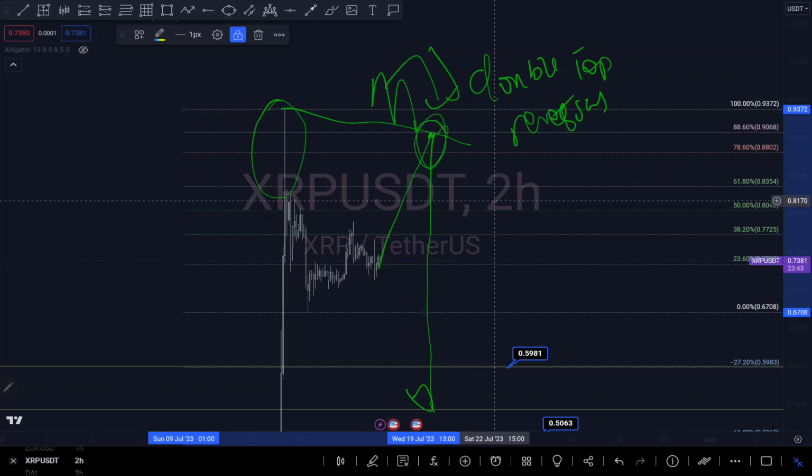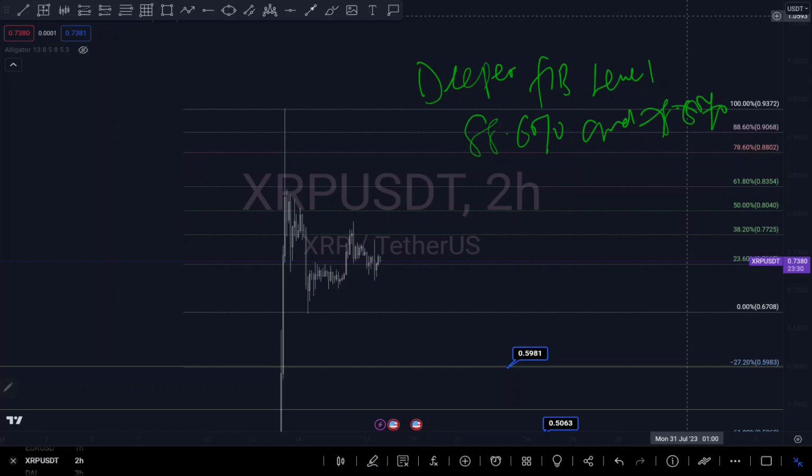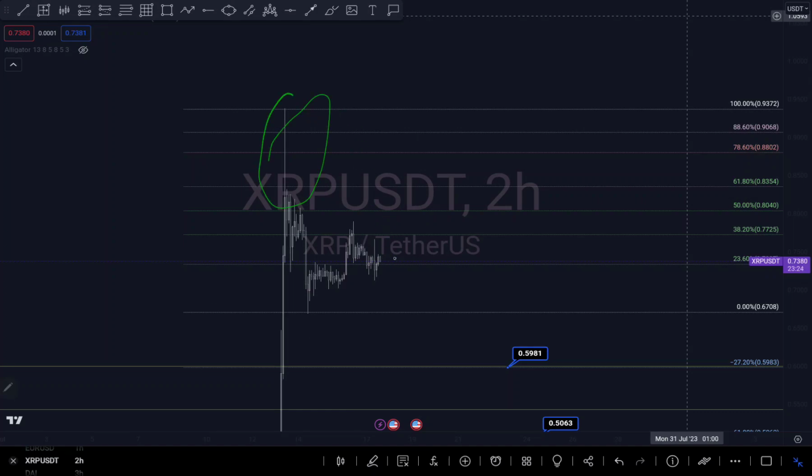So there's a possibility we might come to my deeper fib levels, which are my 88.6% level and my 78.6% level. I call those deeper fib levels. Because of this weak rejection, we might push to this deeper level right here before we continue to push to the downside. That is something I want us to take note of. Or we might start coming down from here, because like I said, there was an order block here and it came to retest that order block. So there's a possibility it might just continue to push to the downside.